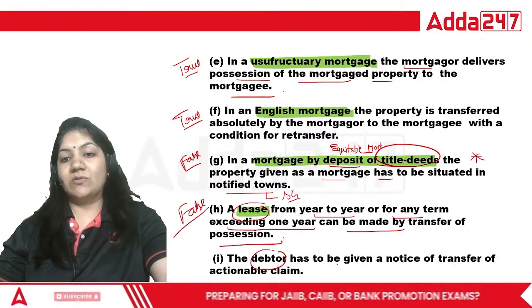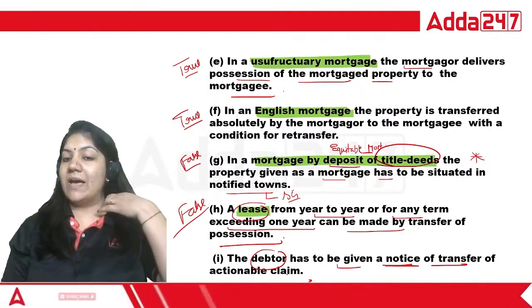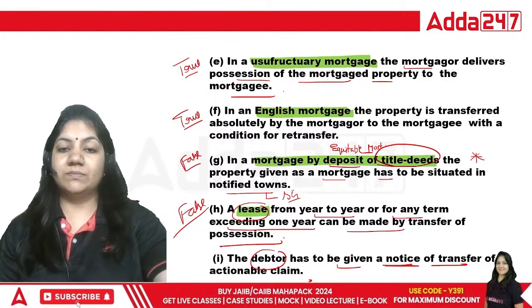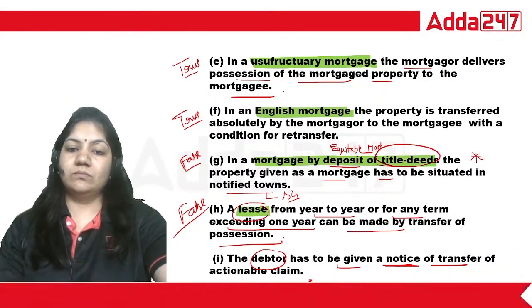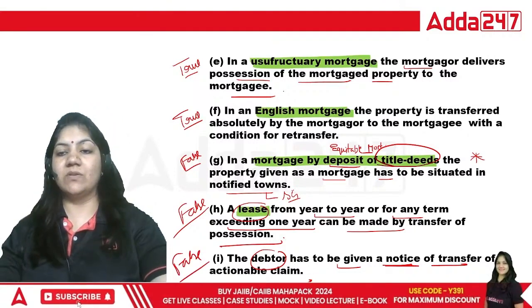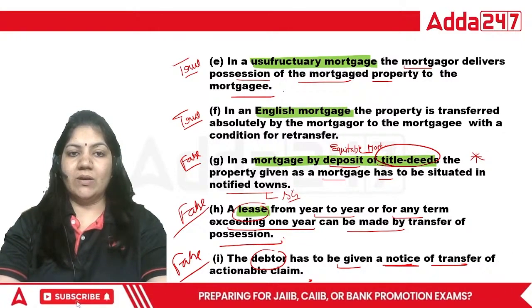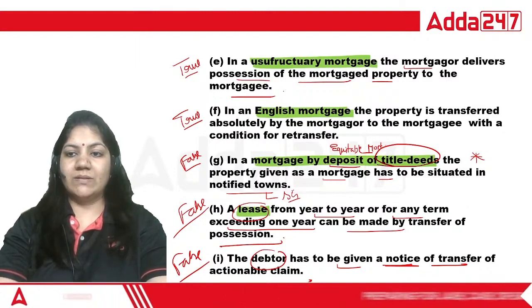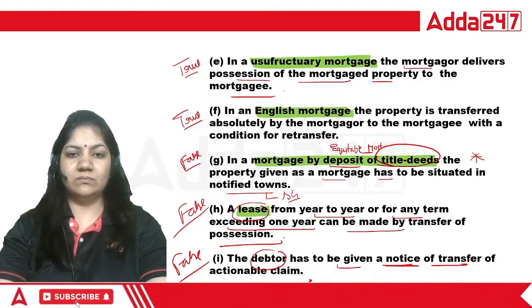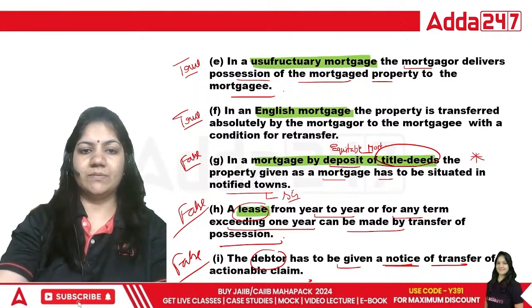A debtor has to be given notice of transfer of actionable claim. That is true and false. That is false. No need to give this notice. The debtor has to be given a notice for the transfer of claim. That is not required. So I hope that is clear to all of you. Done, class? So this is your right answer.